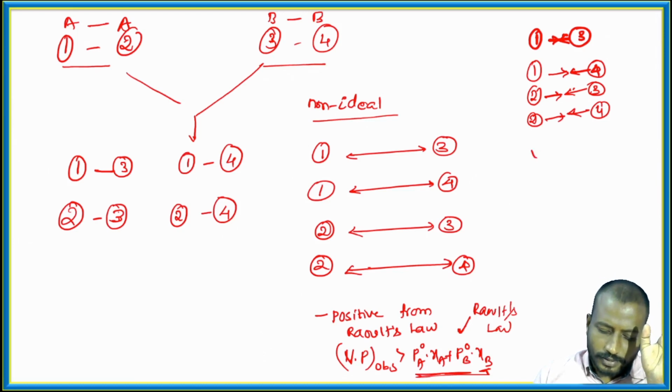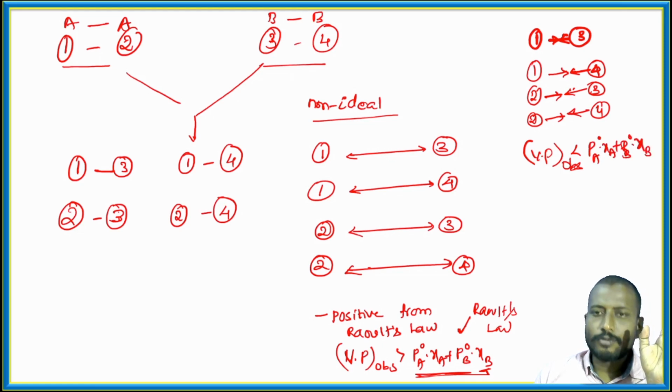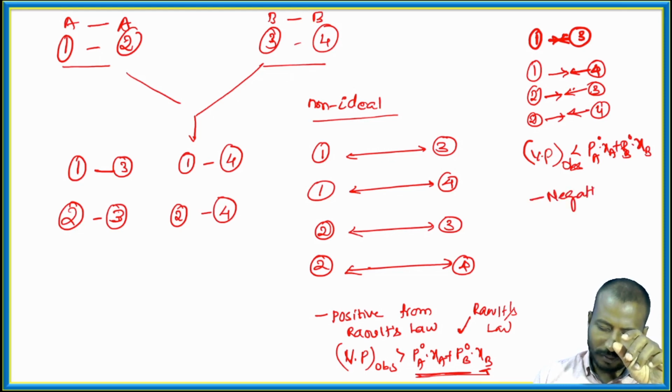Since the observed vapor pressure is less than that calculated from Raoult's law, they are called solutions showing negative deviation from Raoult's law.